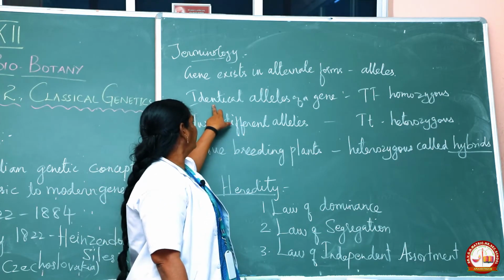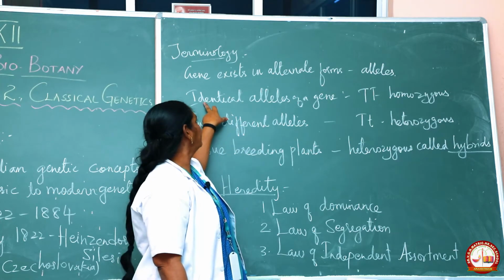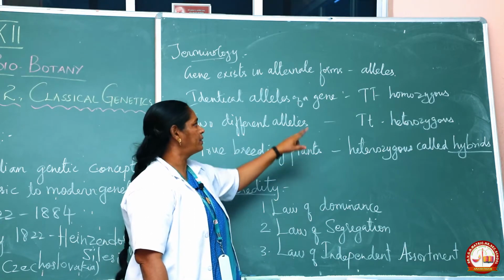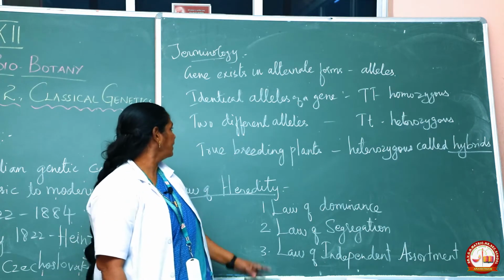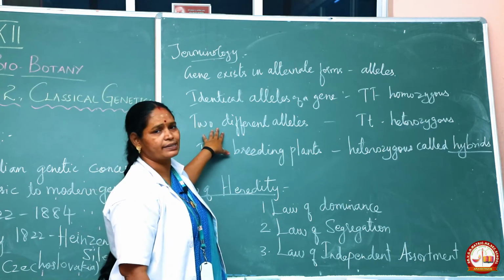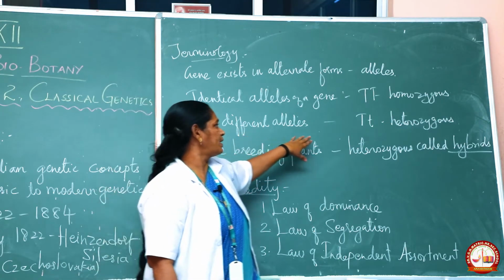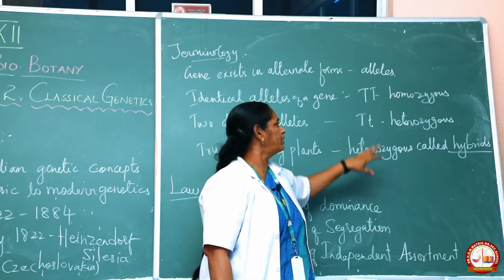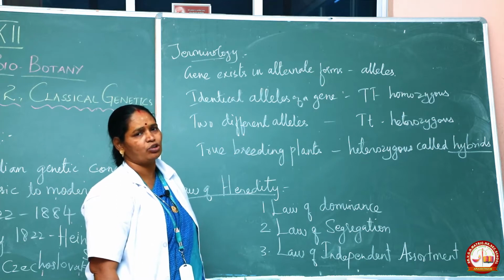When the two alleles of the gene are identical, they are called homozygous. Whereas two different alleles, capital T and small t, denote the heterozygous nature.